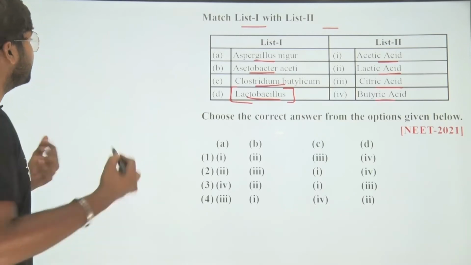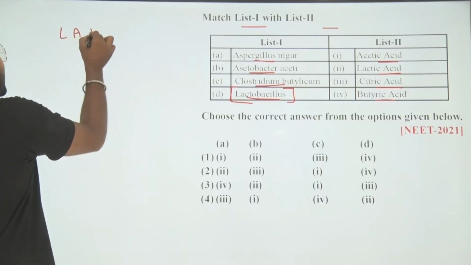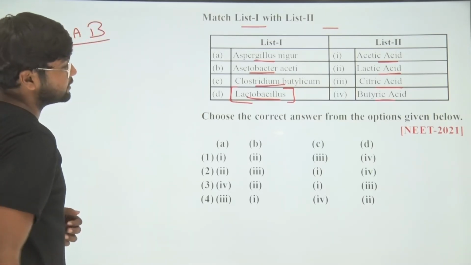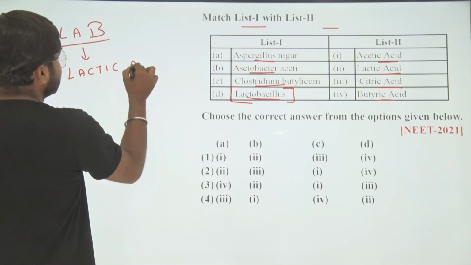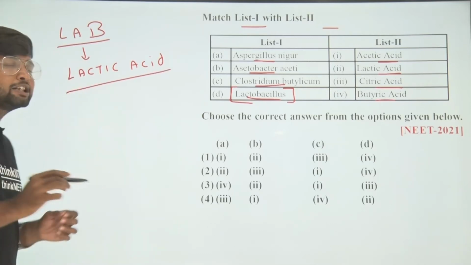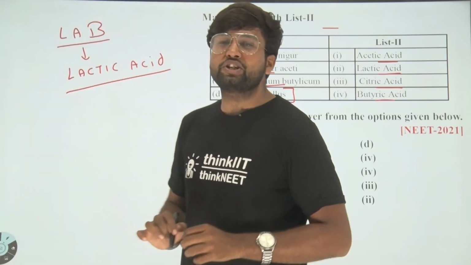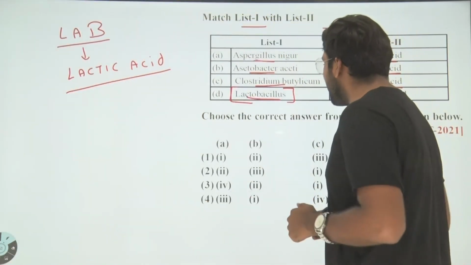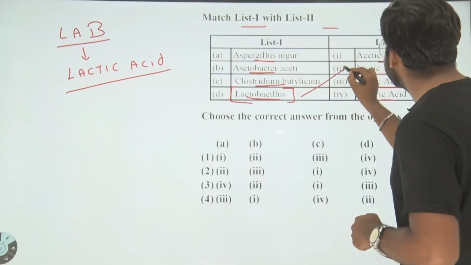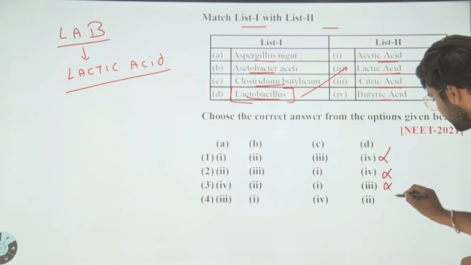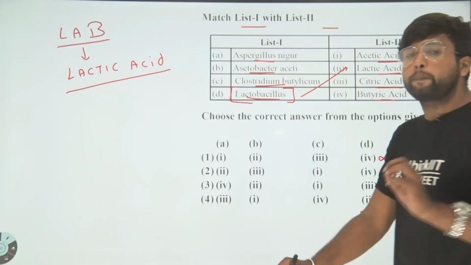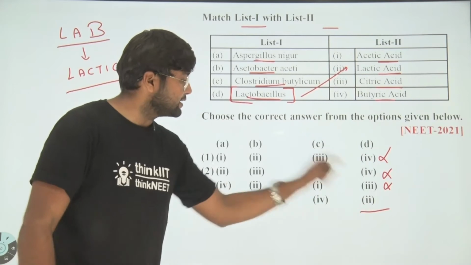We all know that LAB, lactic acid bacillus, always secretes an acid that is named lactic acid. It is responsible for the formation of curd. So you always remember, let's match D to the second, and let's have a look toward the options, not this one, not this one, only the single option has D matching the second one.